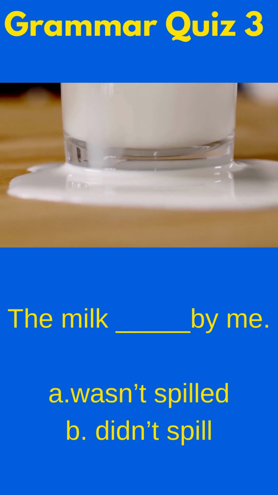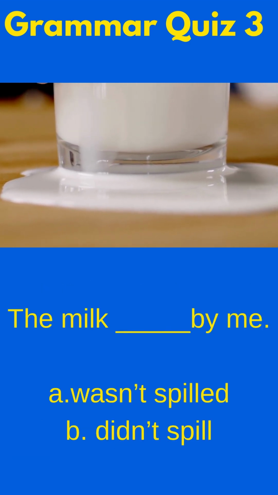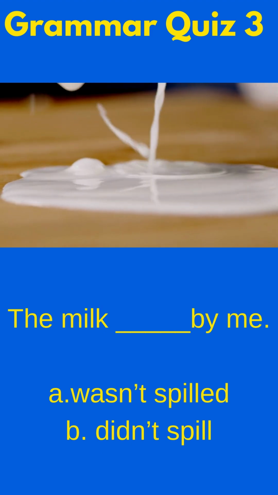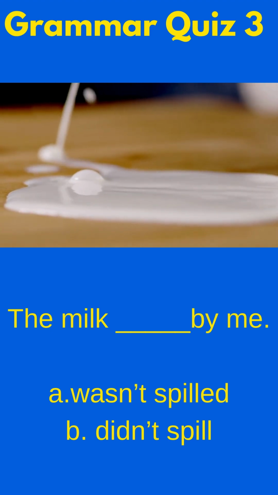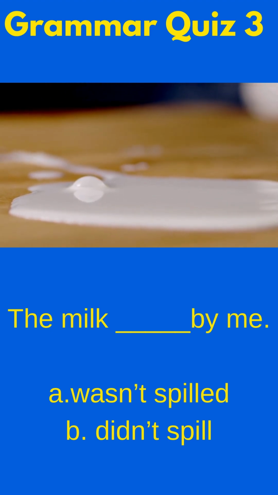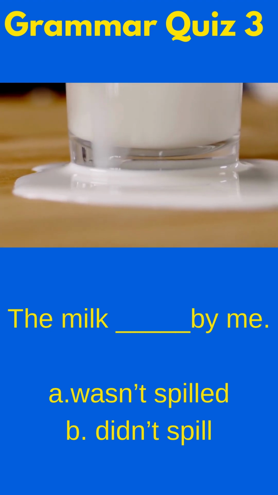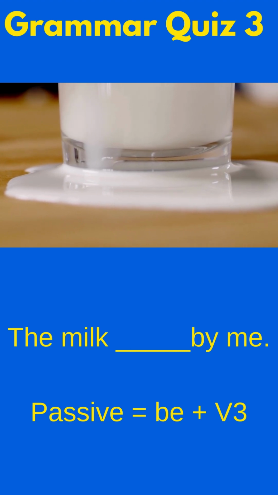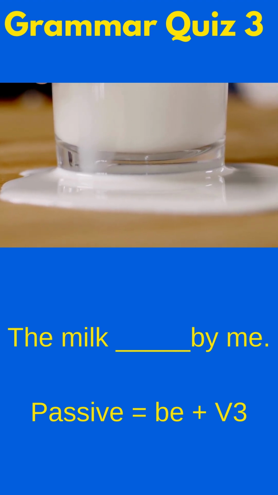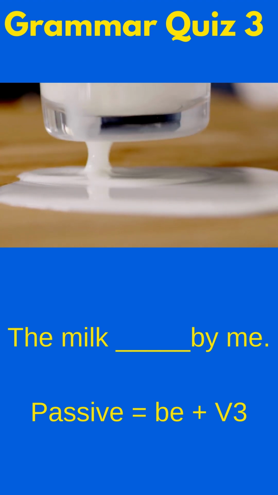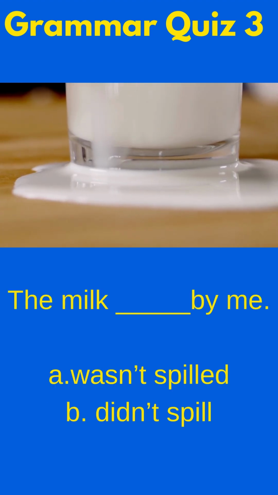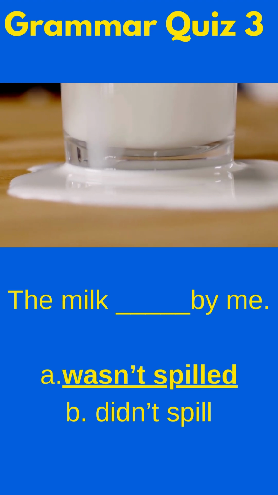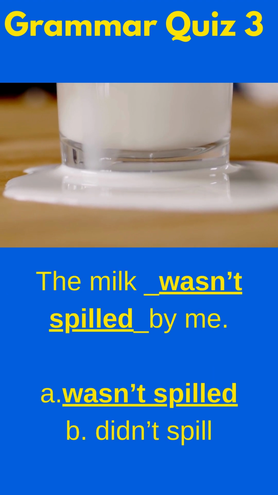Fill in the blank with the correct form of the verb. The milk blank by me. In this situation, when we see by me, I know I need to use the passive form of the verb. The passive form of the verb is the verb be plus the past participle, or the V3. So in that case, the past tense form of the verb be is was. Here it's negative, wasn't, plus spilled. The milk wasn't spilled by me.